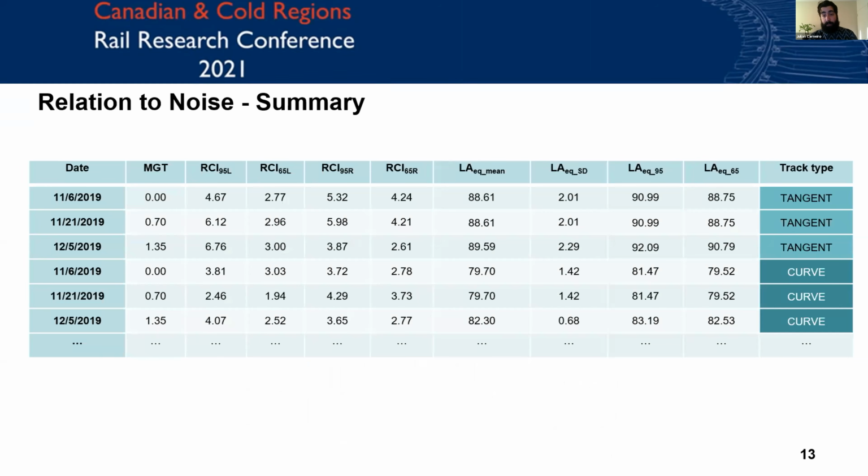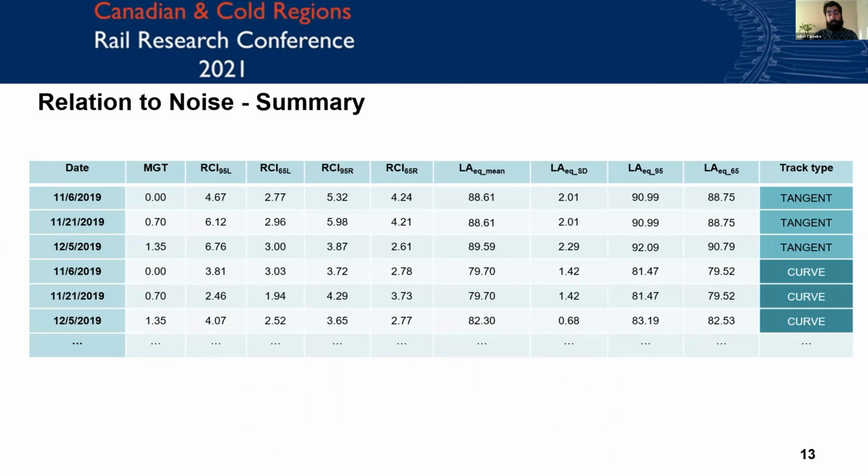So what we have here is a sample table of our data. For measuring usage, due to COVID, when we were doing this all through 2020, date was a little bit unreliable as an independent variable to use. So we use million gross tons, or MGT, experience, and estimated that based on what we could learn about the ridership at the site.